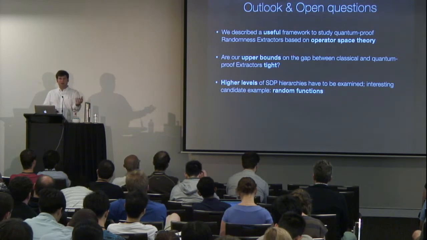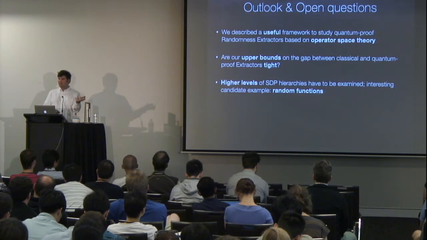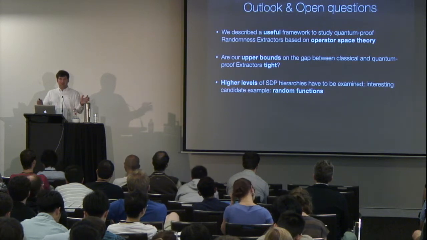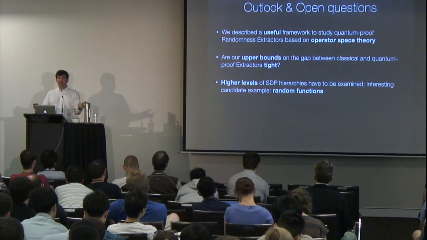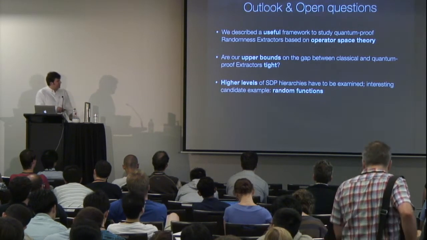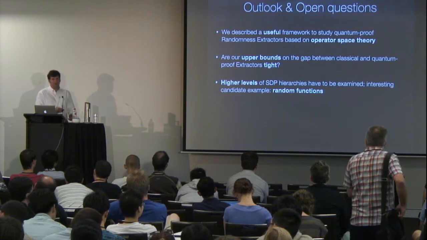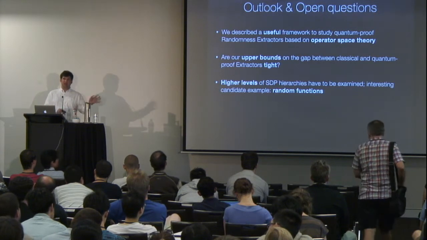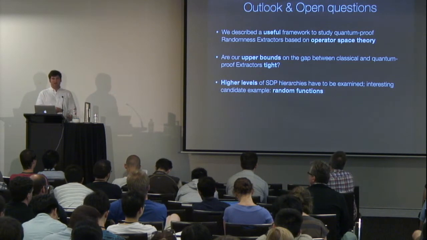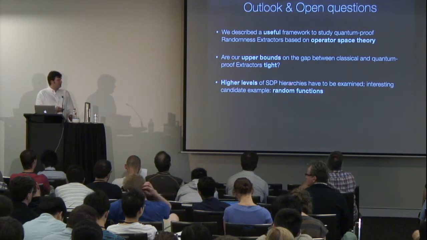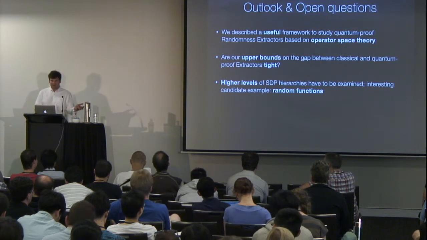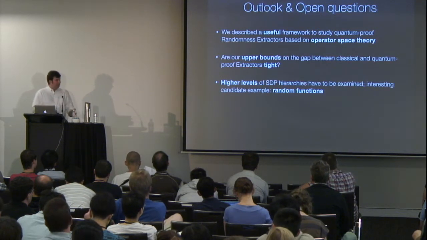So the SDP we wrote down basically characterizes all known constructions which are quantum-proof so far, but in the case of random functions, we don't know whether they're quantum-proof, and the SDP doesn't seem to be the right notion to study that either, because it's too big. I didn't mention that, but actually what we get is a whole sequence of SDP hierarchies, much like in the theory of two-prover games, and we just looked at the first level of that SDP hierarchy. And of course, the important question for these random functions is: what happens when we look at the higher levels?